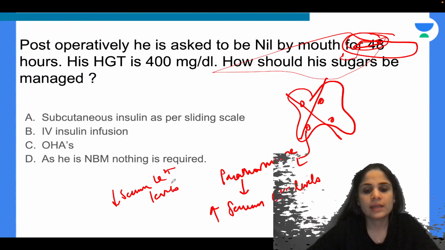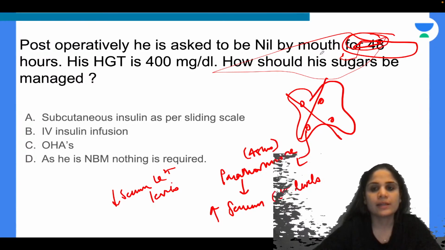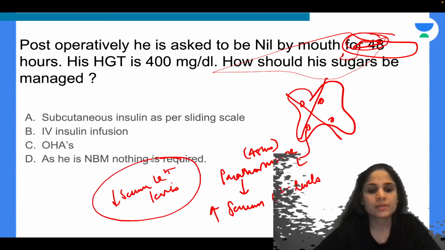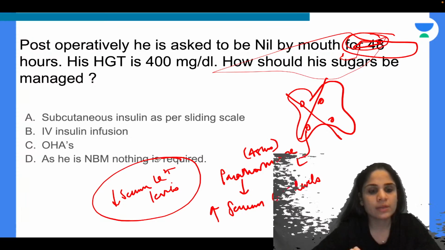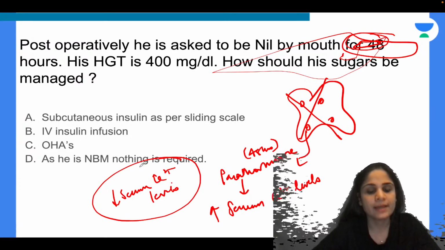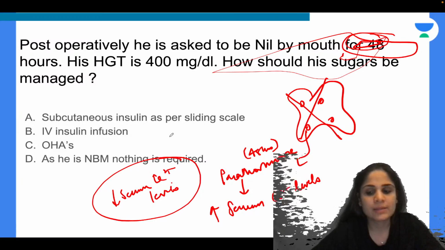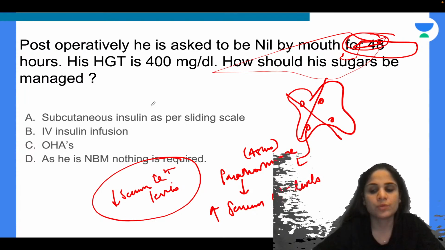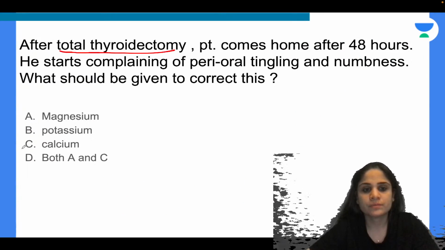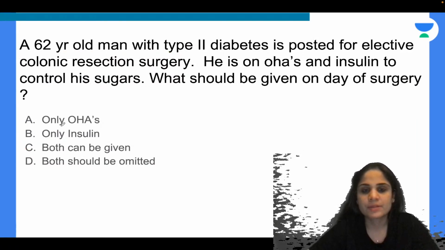Now, the half-life of this parathormone is 48 hours. That's why it takes 2 days after the parathyroids are removed for the calcium levels to go down. So on the day of surgery, whatever parathormone was produced, after 2 days it will disappear. And then there will be hypocalcemia and the patient will start presenting with signs of hypocalcemia like tetany, Chvostek sign, Trousseau sign, all of them. So you have to give the patient calcium in that case. Okay, absolutely correct.